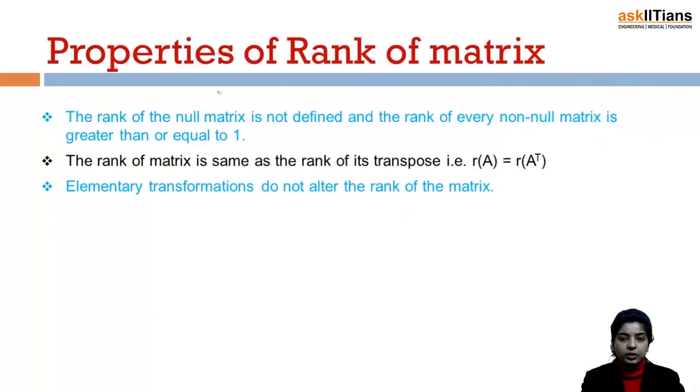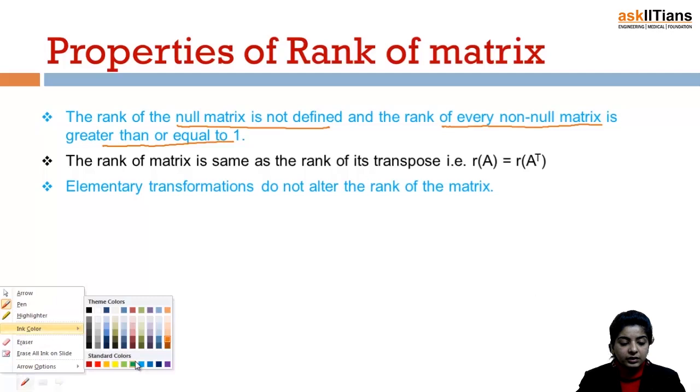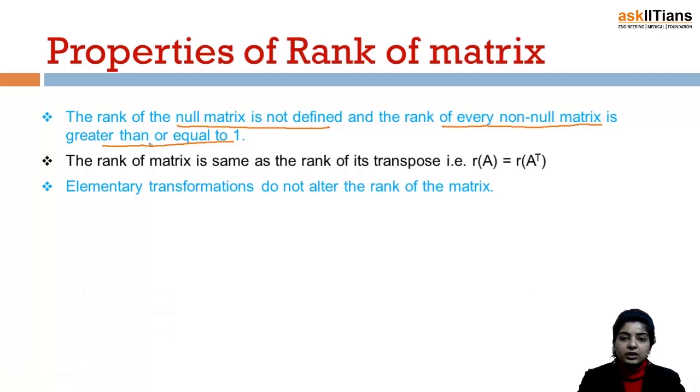Now we have certain important properties of rank of a matrix. The rank of the null matrix is not defined, and the rank of every non-null matrix is greater than or equal to 1. Now this is something quite obvious. A null matrix is one in which all the elements are zeros, and therefore we cannot really define the rank of that matrix because we won't be able to find out any square submatrix which is non-singular. And the rank of every non-null matrix is greater than or equal to 1. This is also quite obvious.